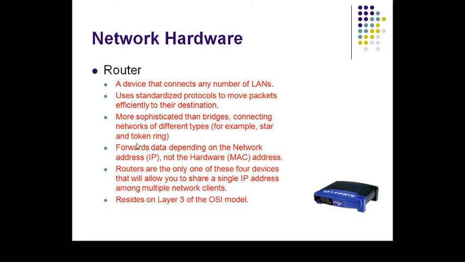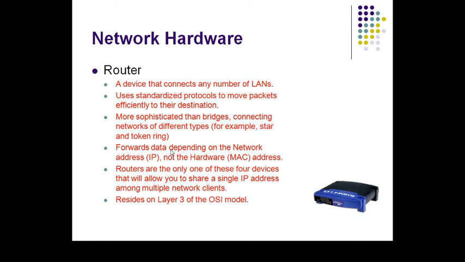Then we go to the next network hardware device, that is the router. A device that connects any number of LANs is called a router. It uses standardized protocols to move packets efficiently to their destination. It is more sophisticated than a bridge, connecting networks of different types, for example, star topology or token ring.